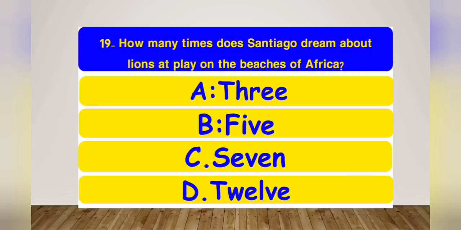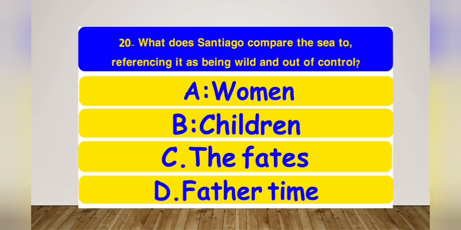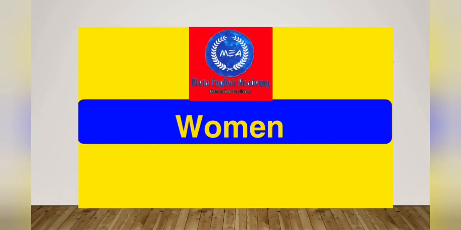The nineteenth one: how many times does Santiago dream about lions at play on the beaches of Africa? The options are 3, 5, 7, or 12. And the right option is 3. Santiago dreams about lions 3 times on the shore of Africa. The last one: what does Santiago compare the sea to, referencing it as being wild and out of control? The options are women, children, the fates, or Father Time. And the right option is women.